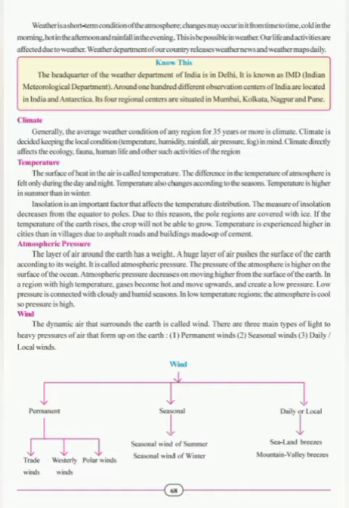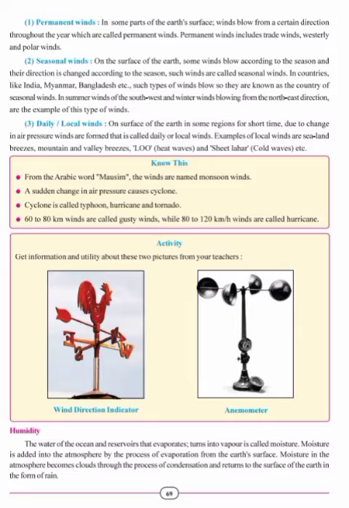In permanent winds, you get trade winds, westerly winds, and polar winds. In seasonal winds, you can see the seasonal winds of summer and seasonal winds of winter. And in daily or local winds, you can see sea and land breezes and mountain and valley breezes. On the basis of atmospheric pressure, there are three main types of winds, that is permanent winds, seasonal winds and daily or local winds. So we will study permanent winds, seasonal winds and daily winds on page number 69. Let's start with the first one.